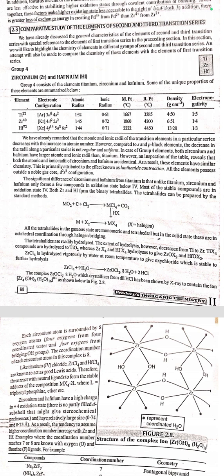Zirconium chloride is hydrolyzed vigorously by water at room temperature to give the oxychloride, which is stable to further hydrolysis. Each zirconium ion is surrounded by oxygen atoms. The coordination number of the zirconium ion in this complex is 8. Like titanium 4 chloride, zirconium 4 and hafnium 4 halides are also known as good Lewis acids. Therefore, these react with neutral ligands to form stable adducts of the composition MX4·2L, where L is thioether, phosphine, ether, etc.